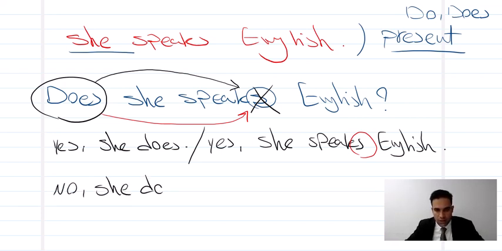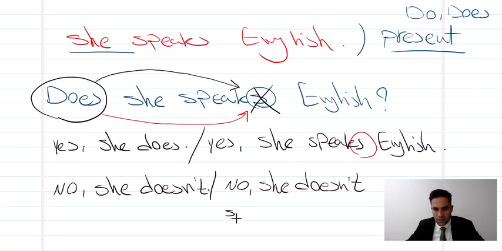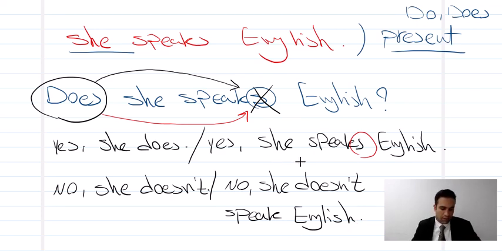Now, no, she doesn't. Okay? Or no, she doesn't speak English. You see? So this is how we make questions and negatives about them. Okay? This is all about present simple. In the next video, I'm going to teach you the differences between present simple and present continuous.